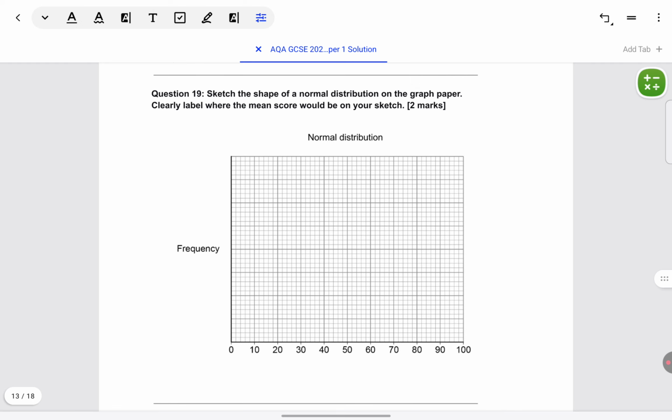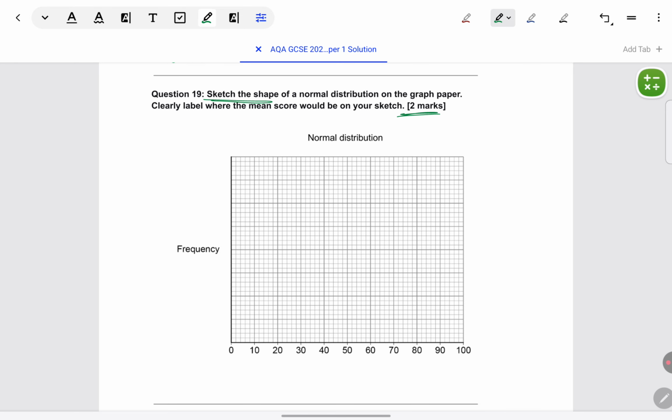Next is sketch the shape of normal distribution on the graph paper. Clearly label where the mean score would be. 2 marks, two clearly different questions have been asked. Sketch the shape, 1 mark for that. Clearly label mean, second mark for that. Make sure you do both to get 2 marks, as easy as that.